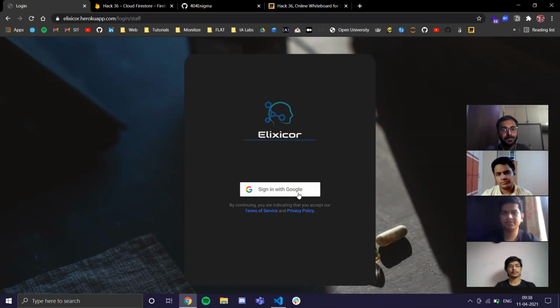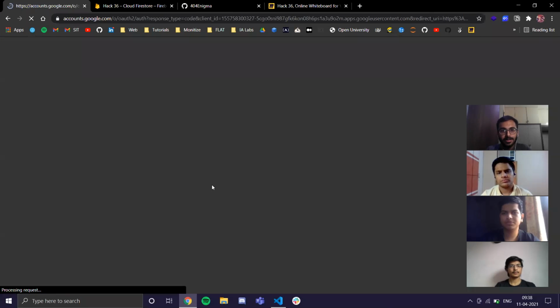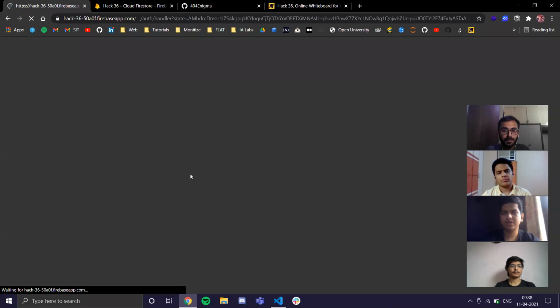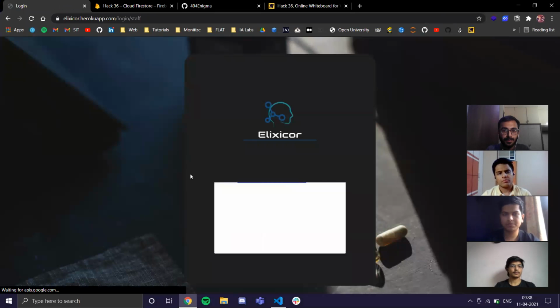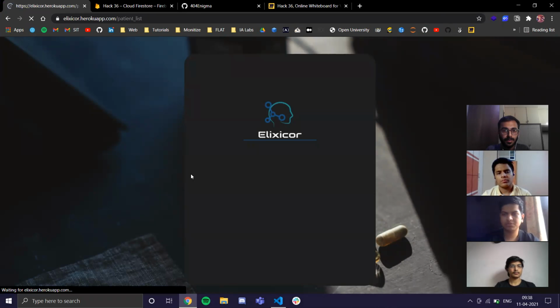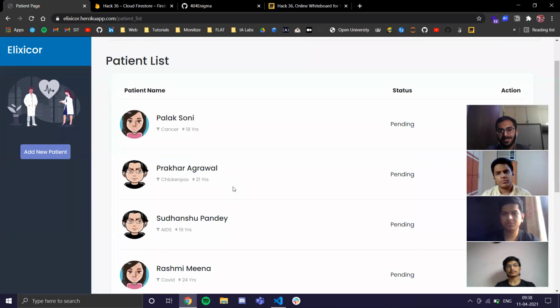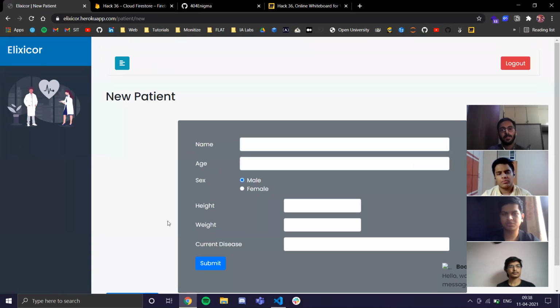Okay, so we have provided sign in with Google 2.0 auth and we are logging in as a staff access. So this is the patient list under a specific doctor, under a specific staff, and here add a new patient. So add a new patient comes under the doctors or the staff and nurses and all.